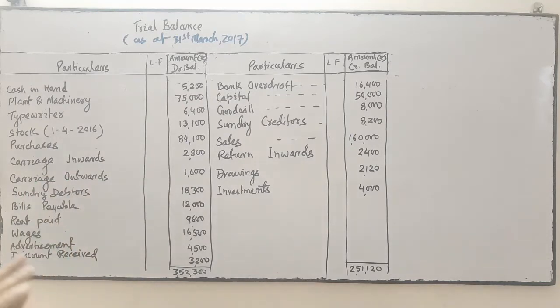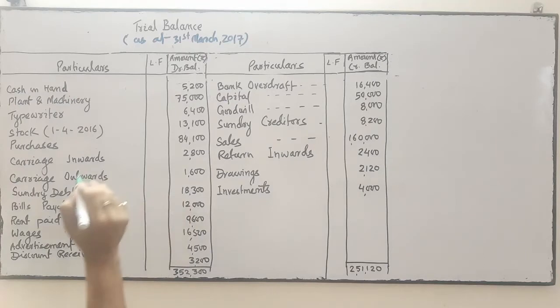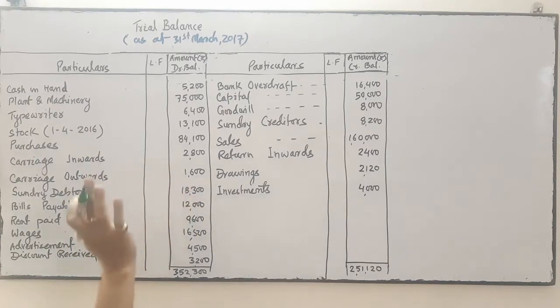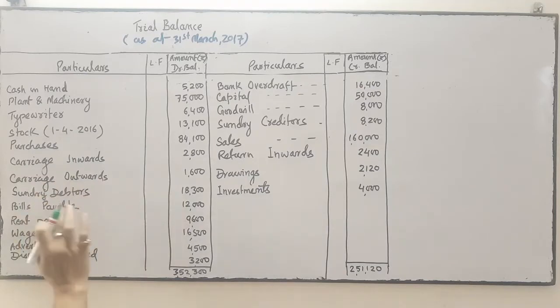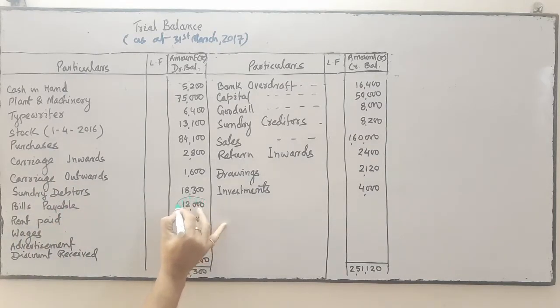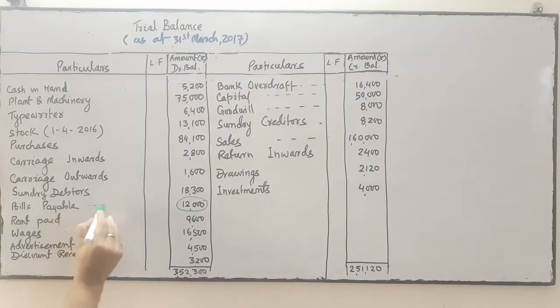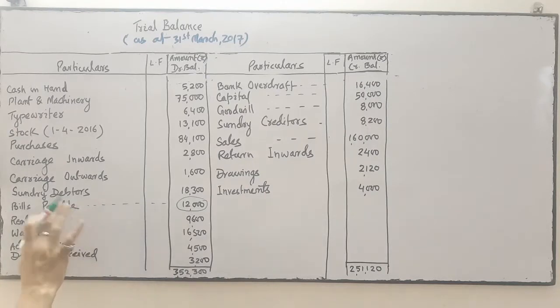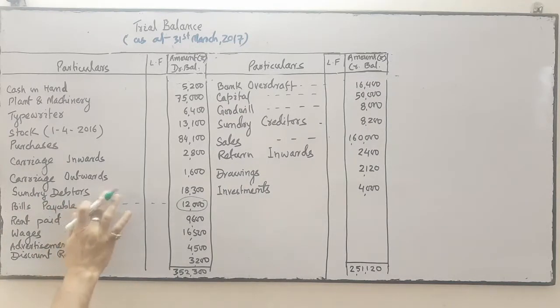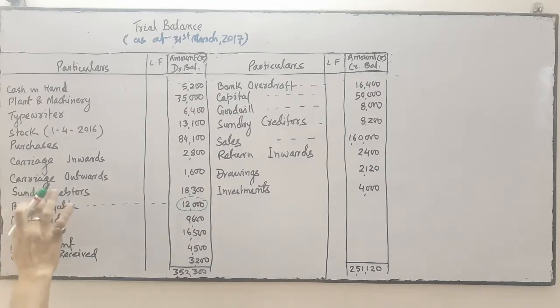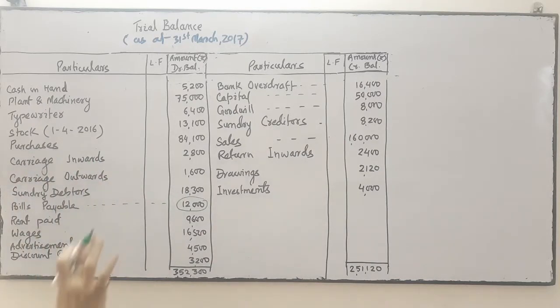Carriage outward: when we sell the goods, at that time when we pay the carriage, that is called carriage outward. Carriage outward is also an expense, debit, correct. Sundry debtors, debit, correct. Bills payable is a liability, it should be credit. So we have detected one mistake. Bills payable is a liability, and all liabilities have a credit balance. Sundry debtors, assets, debit balance, correct. Carriage inward and carriage outward, both are expenses, debit.